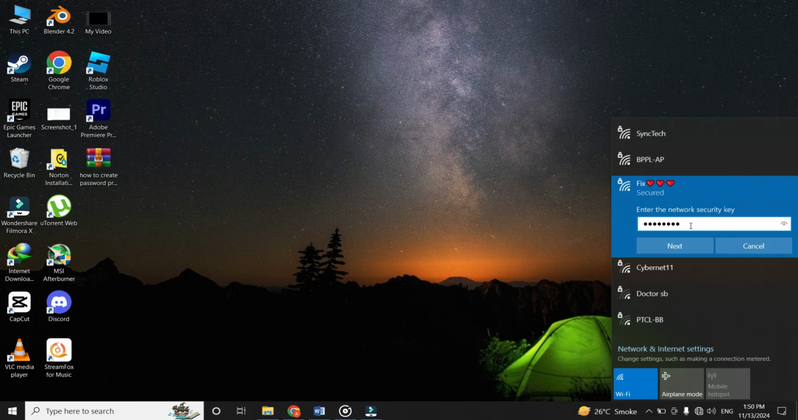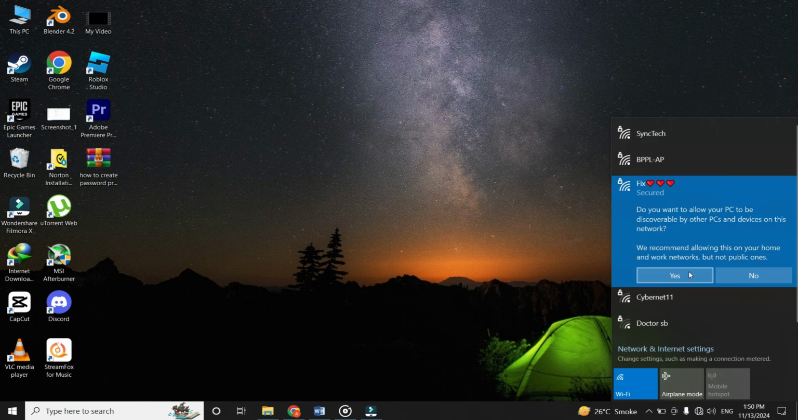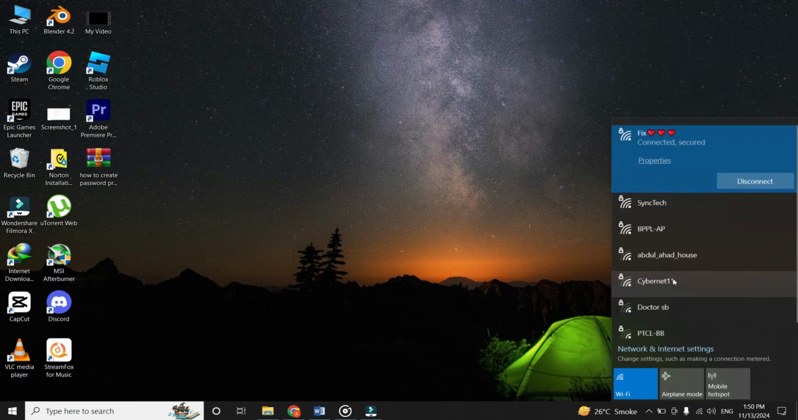Once you type the password, click on the Next, and then click on the Yes. And after that, your PC will be connected to your mobile Hotspot.